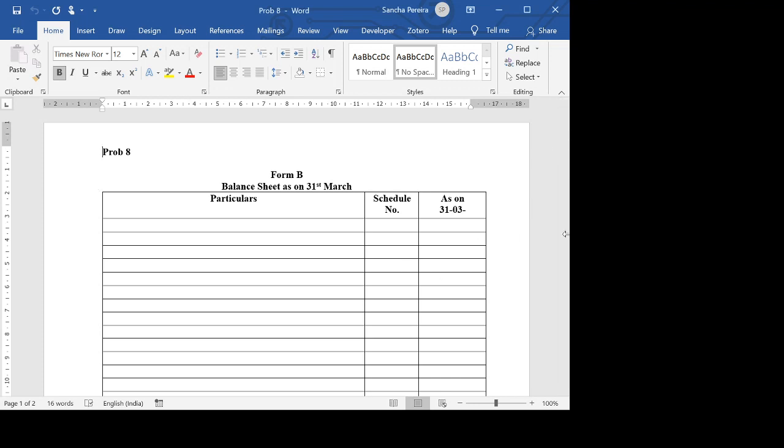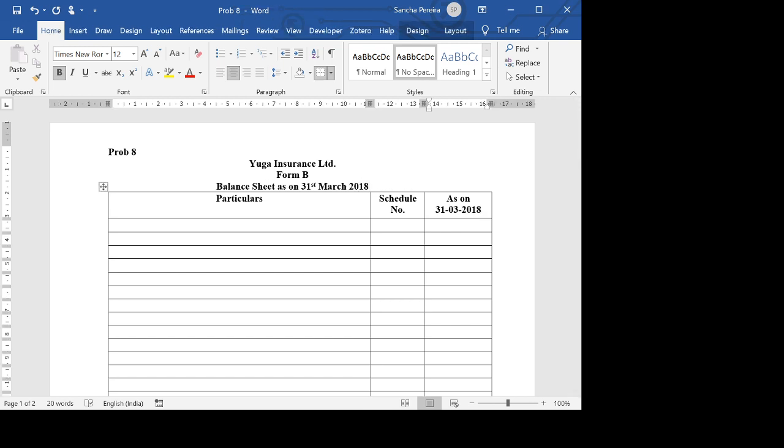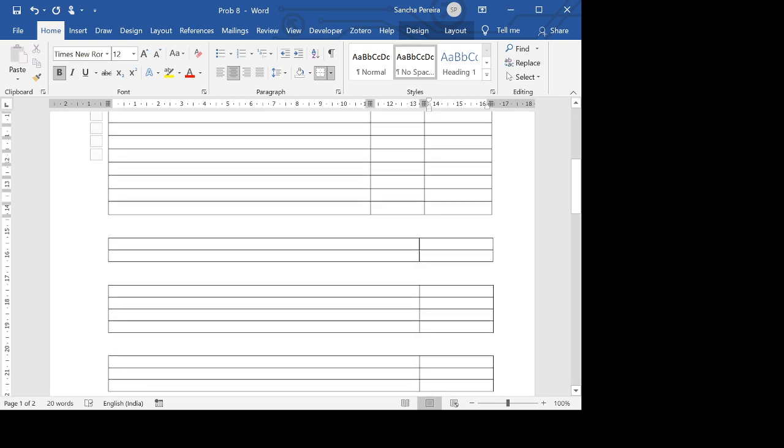Okay. So the name of the company is Yuga Insurance Limited. Balance sheet as on 31st March 2018. So we'll come back to this a little later once we finish the schedules.